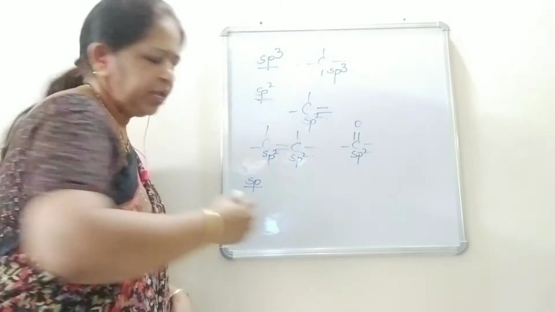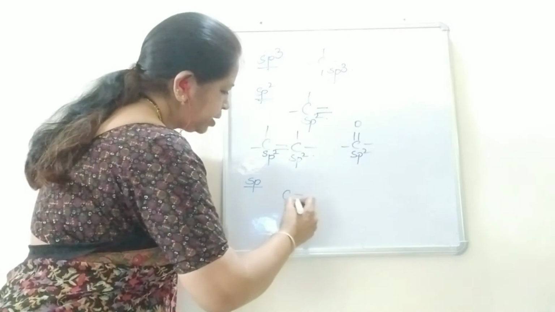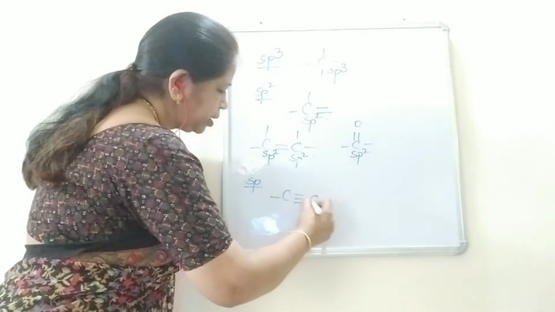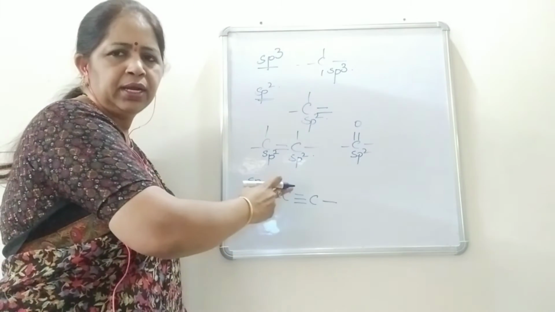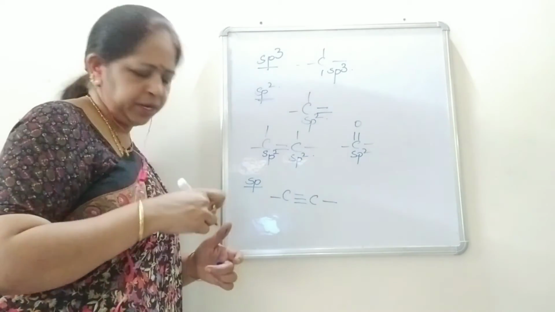sp hybridization. If a carbon has a triple bond adjacent to it, then this carbon is said to be in the sp hybrid state.